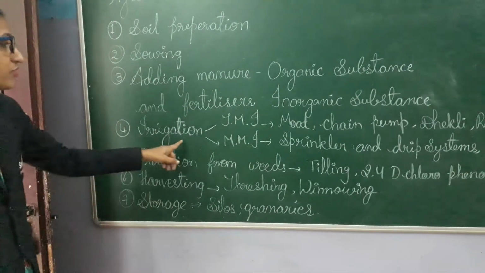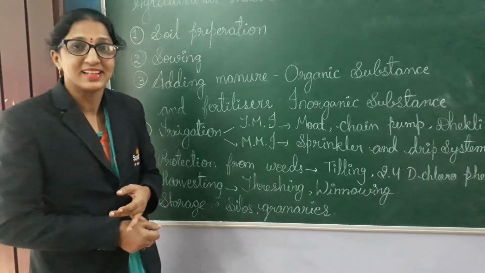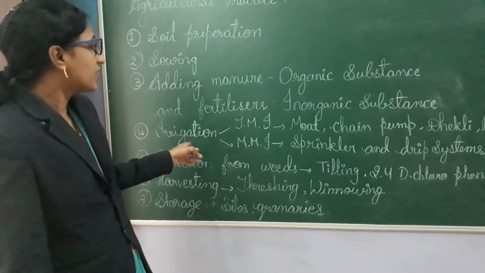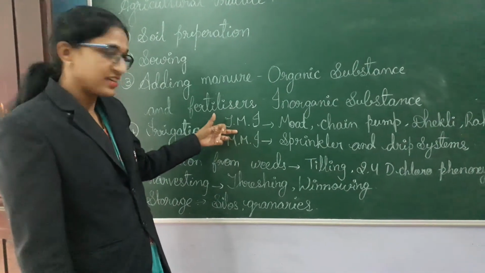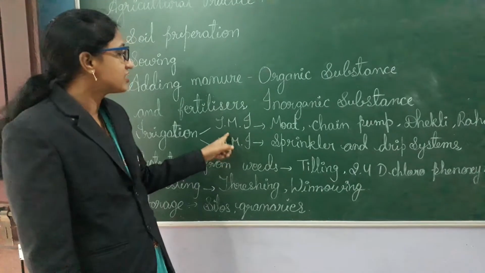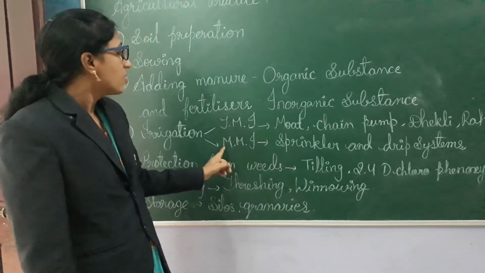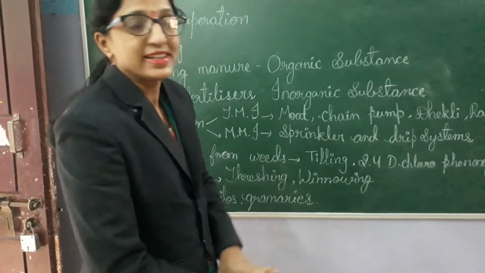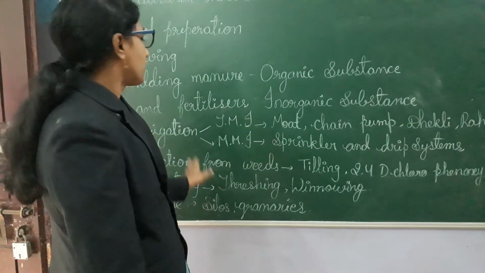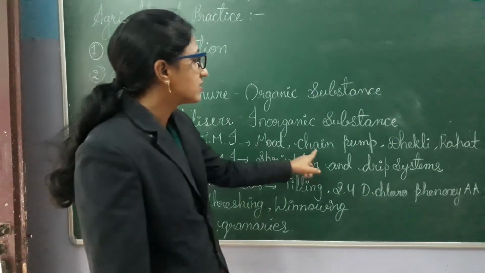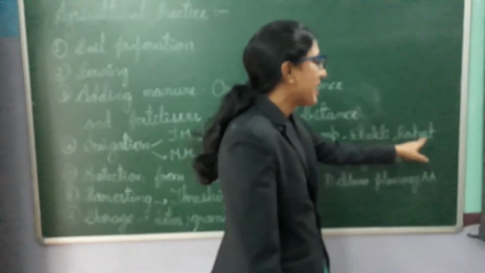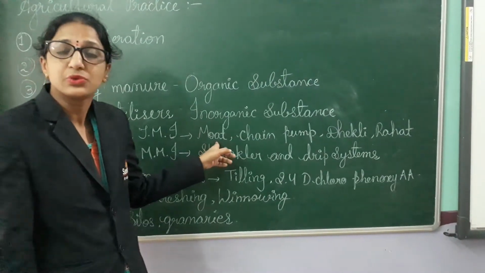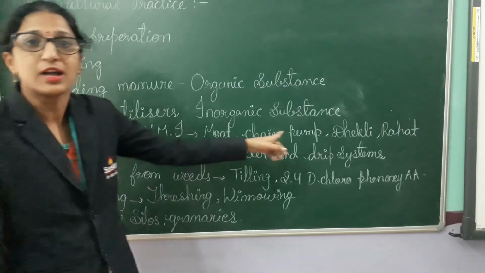Next, the fourth one is irrigation. Irrigation means nothing but giving water at proper regular intervals. There are 2 types: one is traditional and the second one is modern. Traditional method of irrigation and modern method of irrigation. In the traditional method, these are the techniques the ancient people used to give water to the plants: mote, chain pump, dhekli and rahat. Here manpower is more and people have to use their energy to give water to the plant.